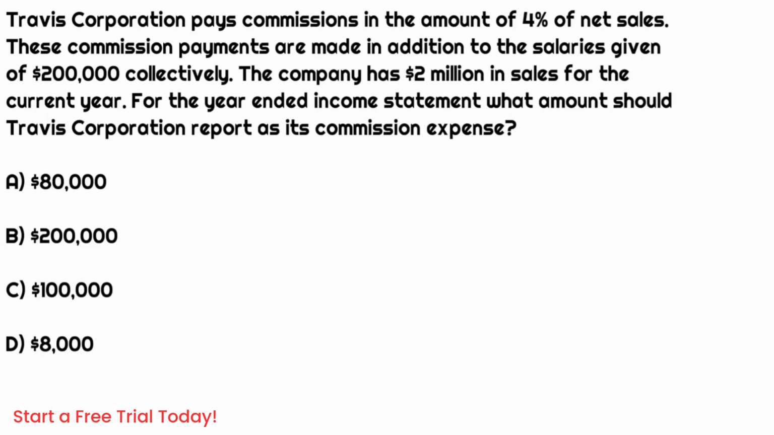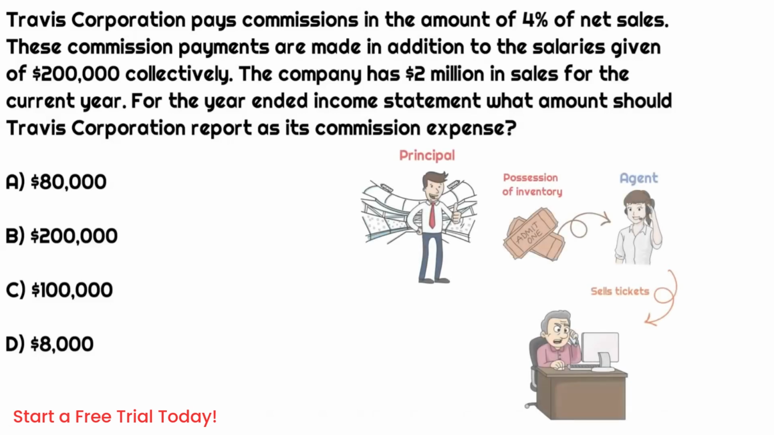Okay, so we're dealing with commissions here, so this can be a principal-agent type relationship. But we want to know for recording purposes, how would commission expense be reported for Travis Corporation? Travis Corporation is the one that is hiring this agent to sell for commissions of 4% of sales. The company has $2 million in sales for the current year, and they were sold for that commission.